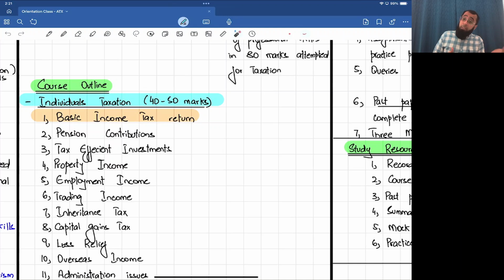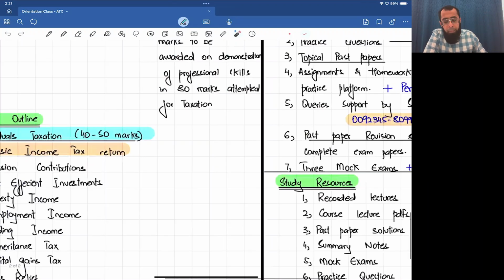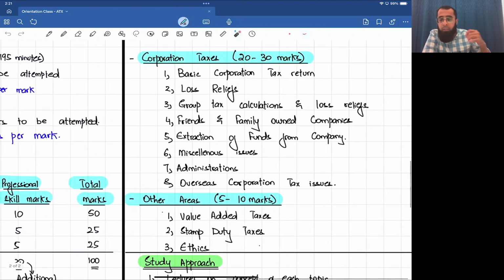That helps you to pass the exam, and that also helps you if you want to provide services to different people. So individuals: tax return, pensions, efficient investment, rental, employment, all of that taxation. Companies: tax rates, loss reliefs, group calculations, all of that. Then value-added taxes, stamp duty taxes, and the ethical issues.